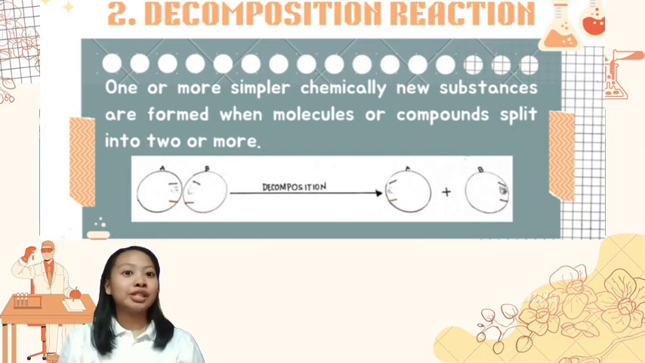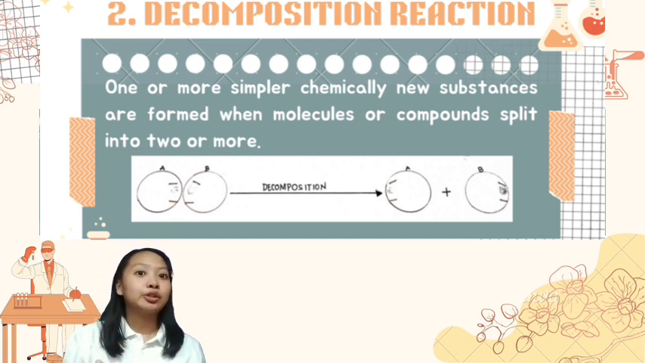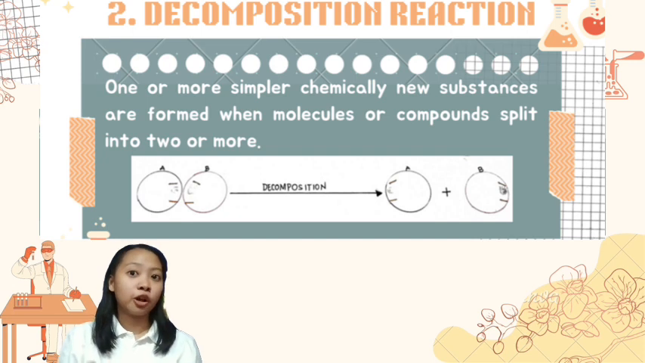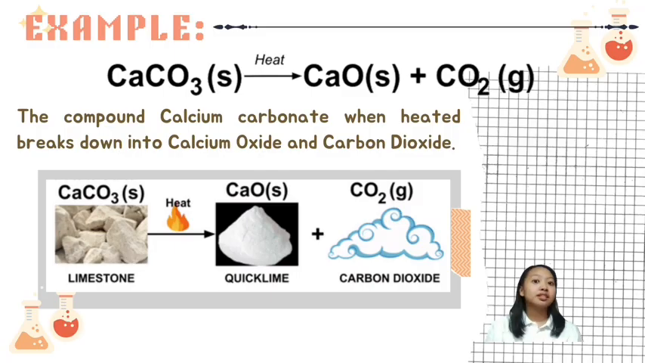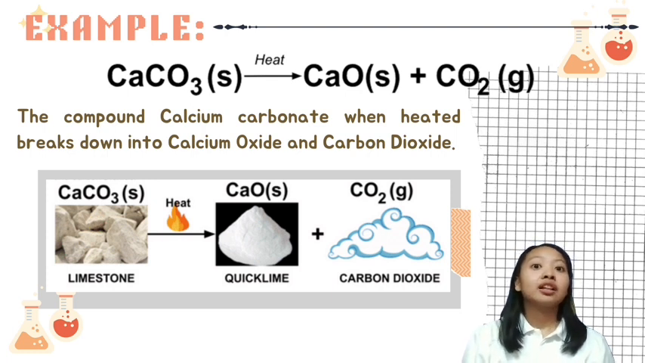Next, we have the decomposition reaction. Decomposition reactions occur when a single component breaks down into several products. The environment must undergo certain energy changes in order to dissolve the bonds of the chemical, such as those caused by heat, light, or electricity. Consider the instance of calcium carbonate breaking down into calcium oxide, or quicklime, which is a primary element in cement. Thus, the compound calcium carbonate, when heated, breaks down into calcium oxide and carbon dioxide.